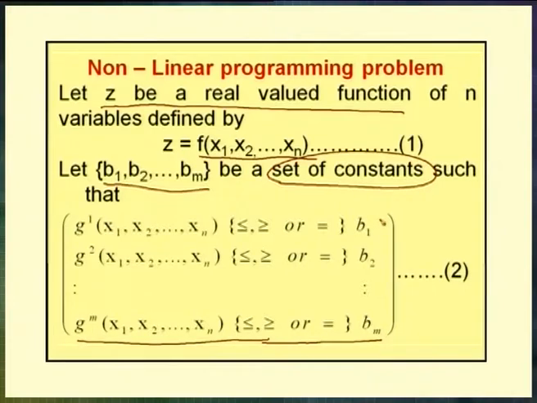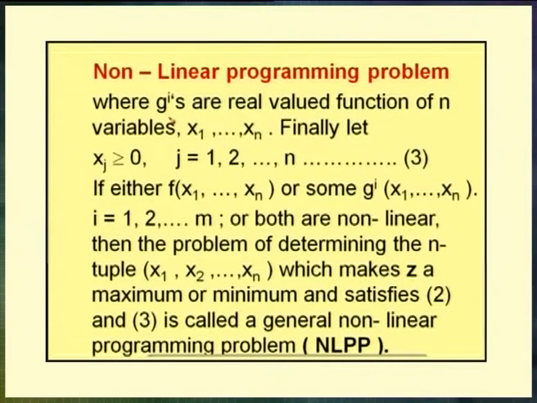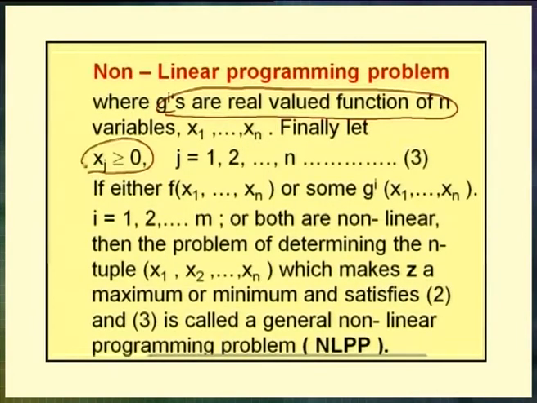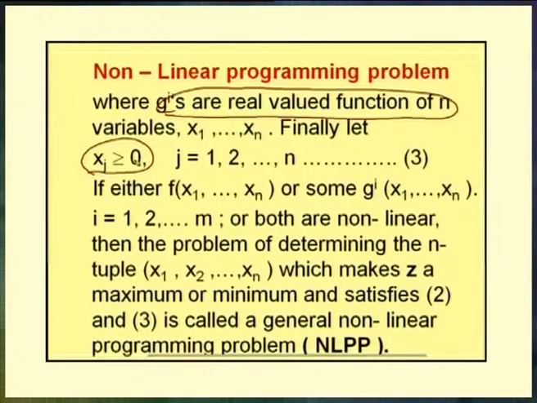So, these are called the m set of constraints, where the gi's are real valued functions of n variables x1, x2, ..., xn, and finally consider the constraints xj greater than or equal to 0, j varies from 1 to n. So, a general nonlinear programming problem has z equal to some function of n variables, a set of constraints and a set of non-negative restrictions. Here the n variable function f of x1, x2, ..., xn or some gi of x1, x2, ..., xn or both are nonlinear.